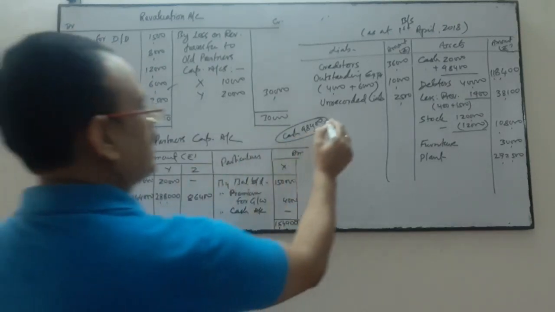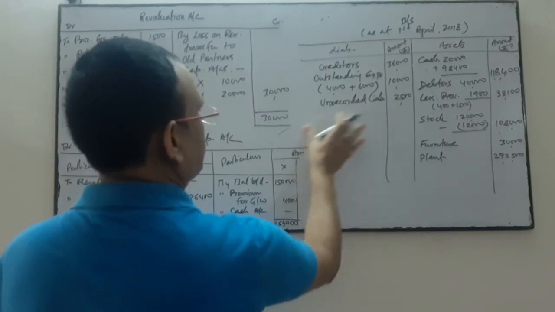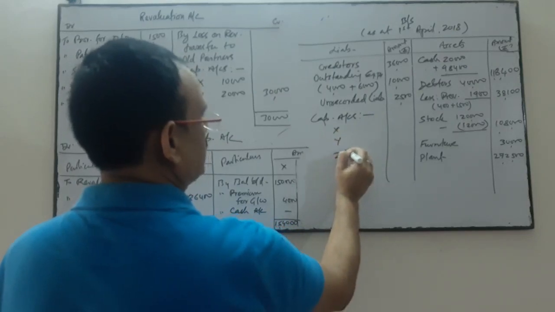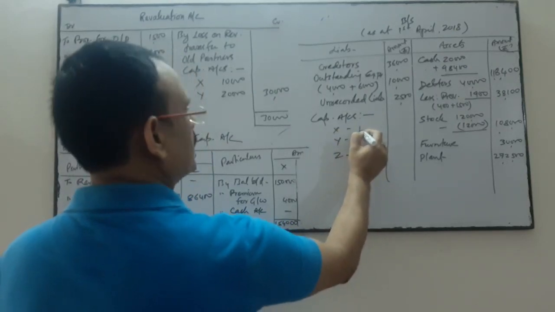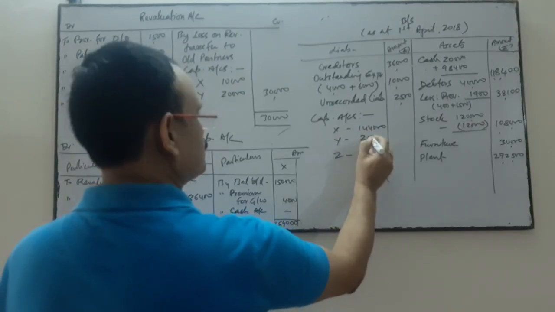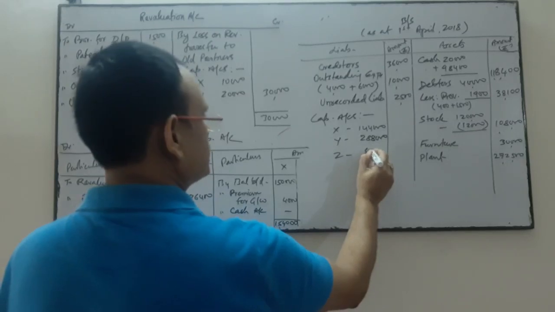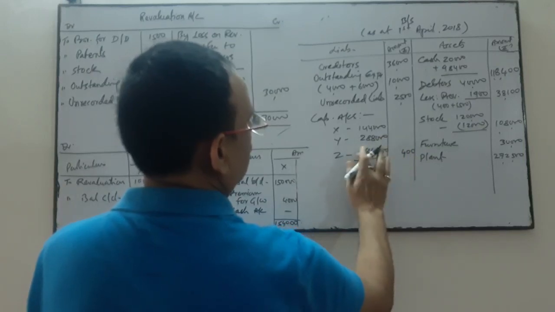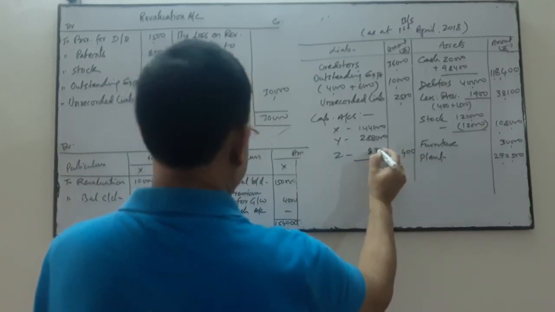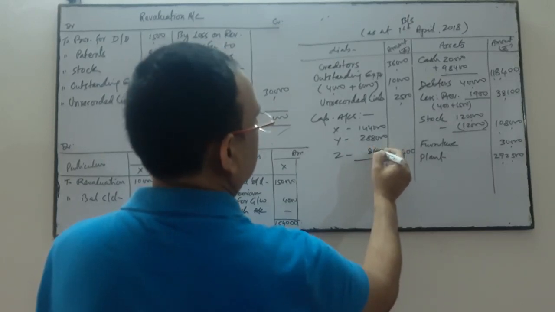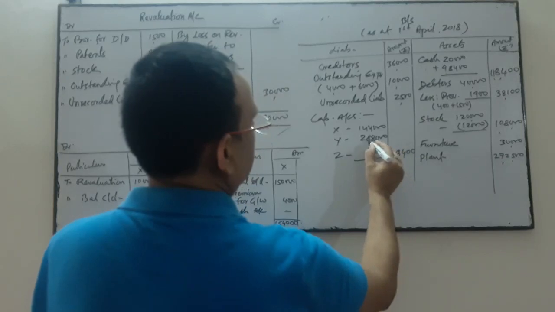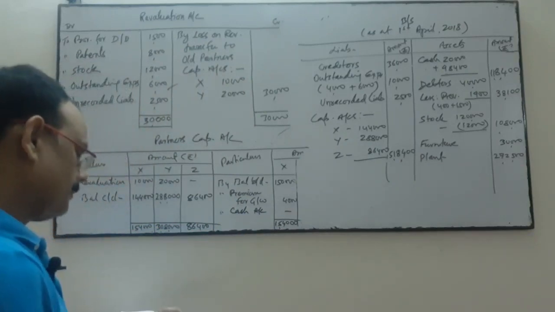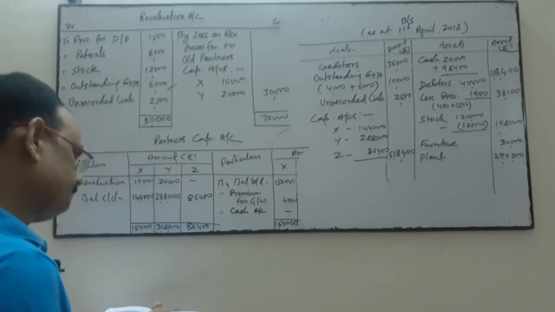This one is the capital account. X's capital is 1,44,000, Y's capital is 2,88,000 and Z's capital is 86,400. So the total is 5,18,400.